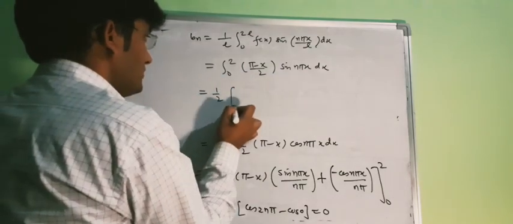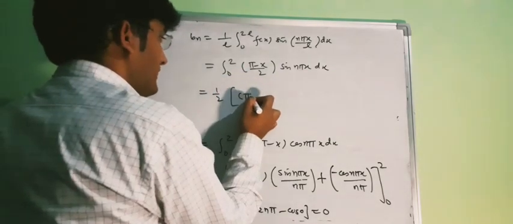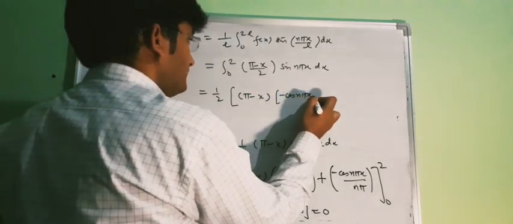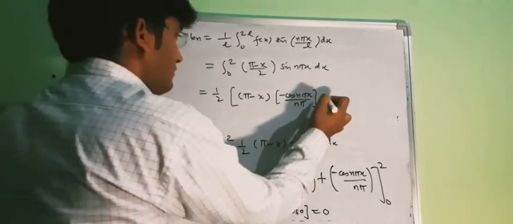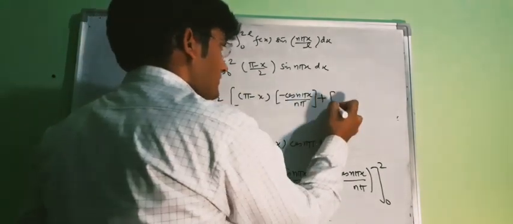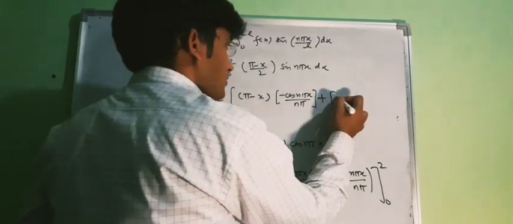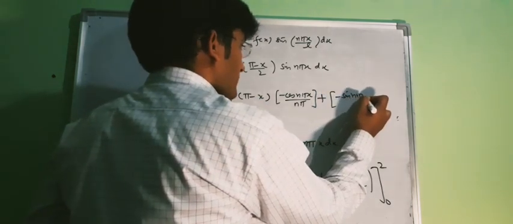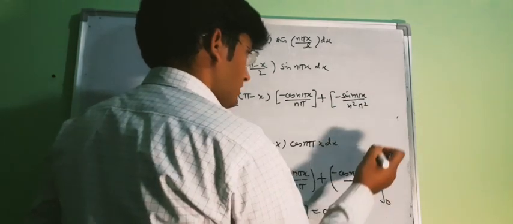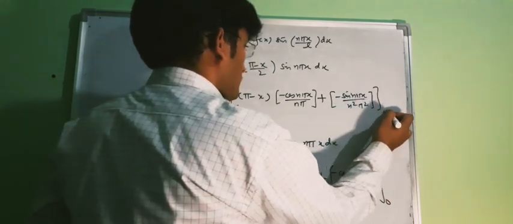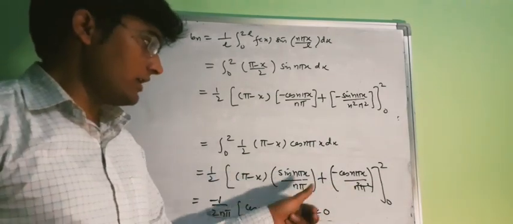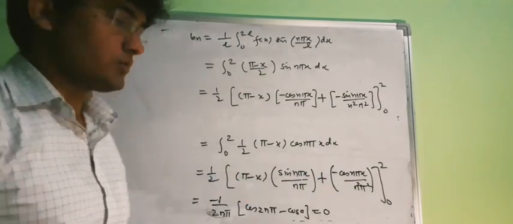So on integration, this will be minus (pi minus x), integration of sin will be minus cos, then we will have a minus sign, and differentiation of this will be minus, so this will be plus, and integration of cos will be sin. Here we will have n square pi square. So this is from 0 to 2. Here the integration of sin will be minus cos, and in the denominator we will have n square pi square.